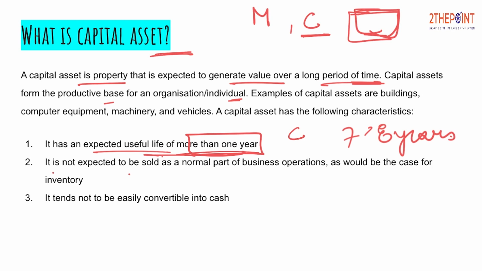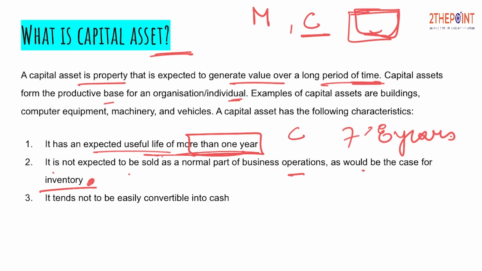It is not expected to be sold as a normal part of business operation, as would be the case for inventory. Let's suppose I have a sugarcane processing factory wherein I produce sugar. So I will not keep on selling my machinery or my factory or the other fixed furniture which I have installed there. It could be a laptop, or the machinery used to crush sugarcane. So all of it is my capital asset, and I don't sell it or trade it